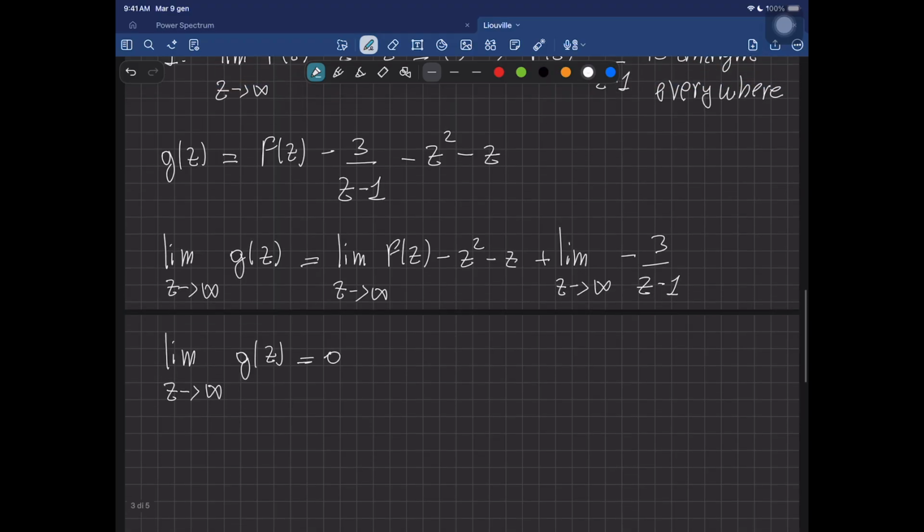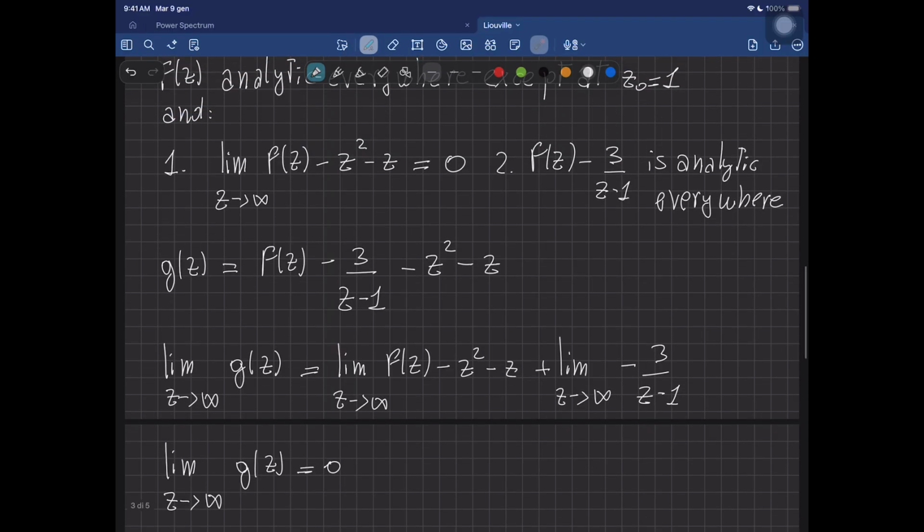Furthermore, since I know that f of z minus 3 over z minus 1 is analytic everywhere, also g of z is going to be analytic everywhere, because I have an analytic function everywhere and a polynomial, which is analytic everywhere by definition.